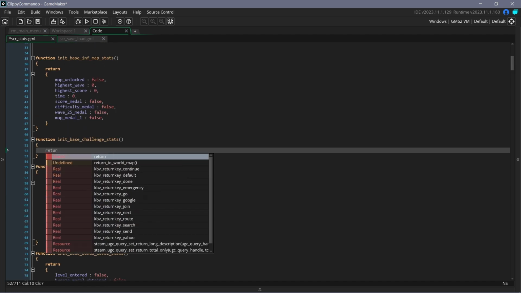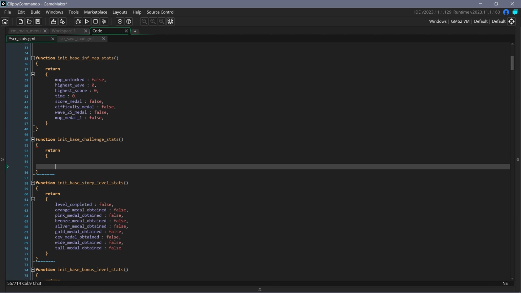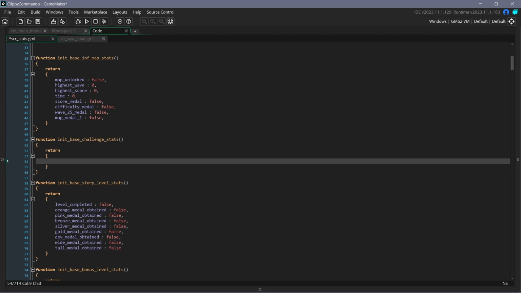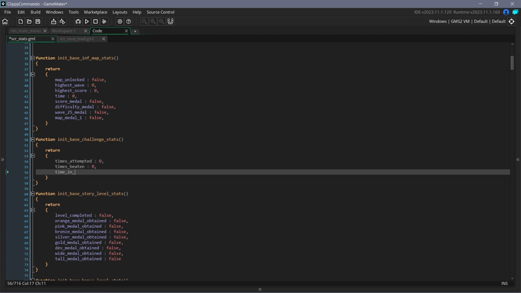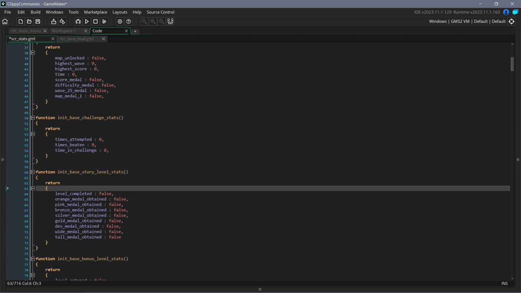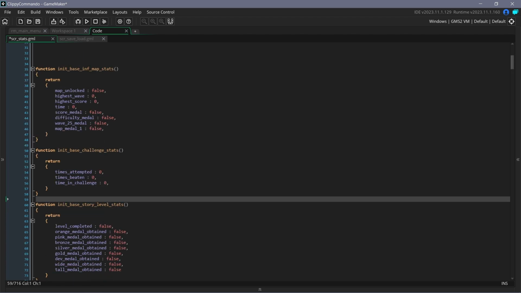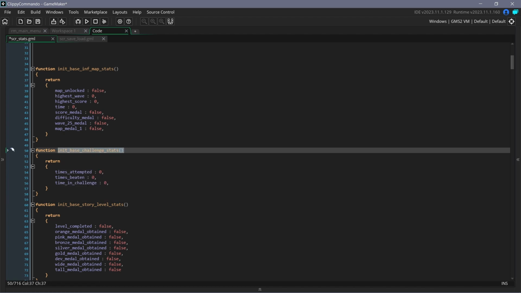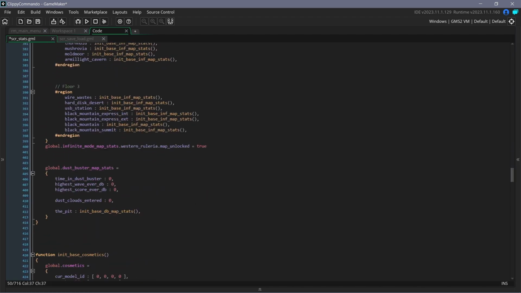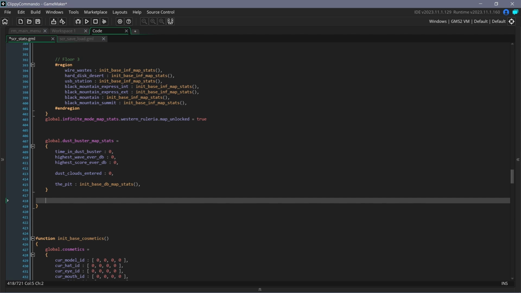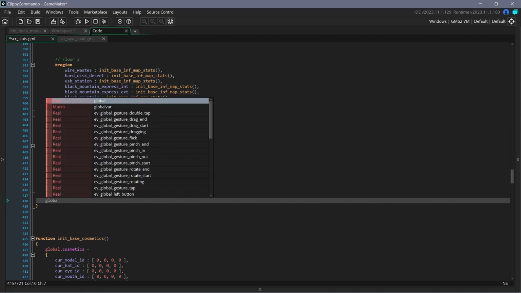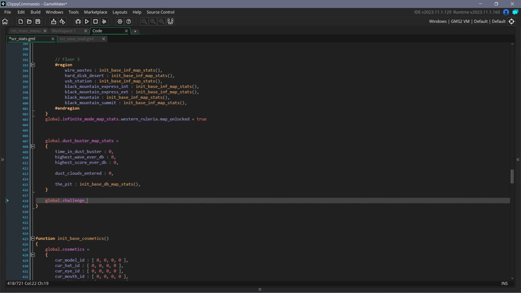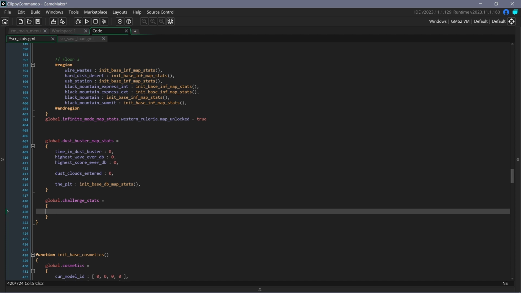We just need to return a struct. A struct is pretty much a way to group different variables together, and it makes it a lot easier to manage. So we have our three variables here. Now all we have to do is get this initializing function, template function, whatever you want to call it. Before we do that, we have to create a challenge stats struct, which will contain all the other structs. So it's essentially a struct of structs.